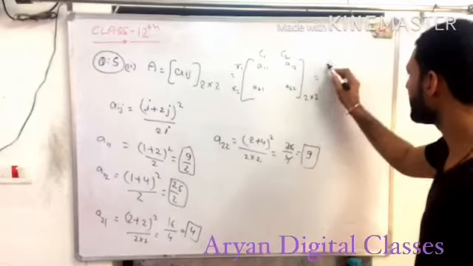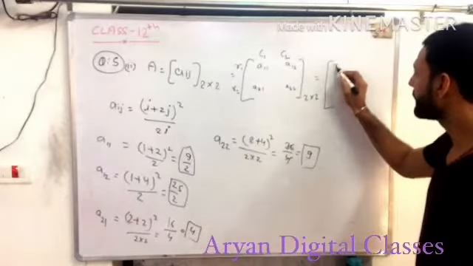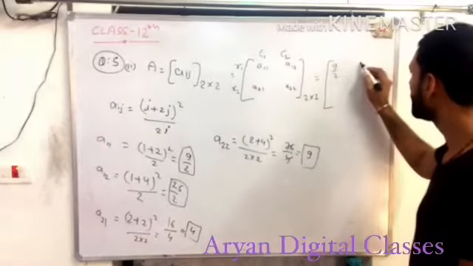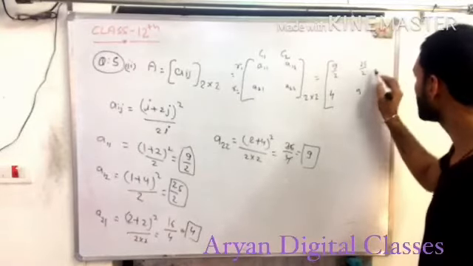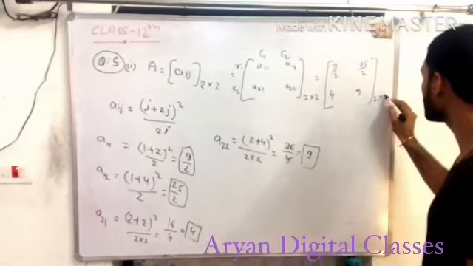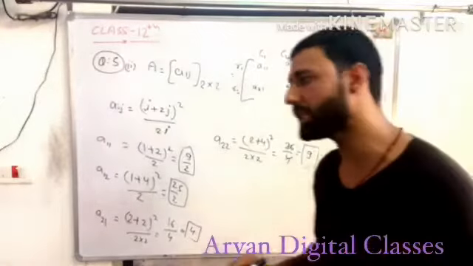So our matrix is 9 upon 2, 25 upon 2, 4 and 9, and this is a 2 by 2 matrix.